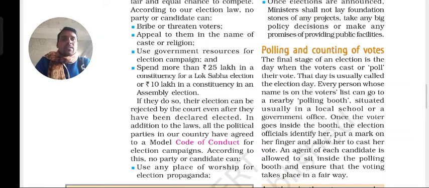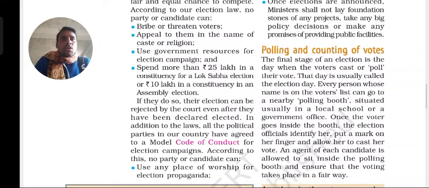That is one of the punishments that the elected representative will get. If he has come to power through any malpractice, then that power will be taken from him. That is what the government has decided. In addition to these laws, all the political parties in our country have agreed to a model.